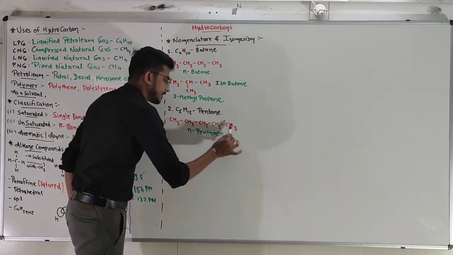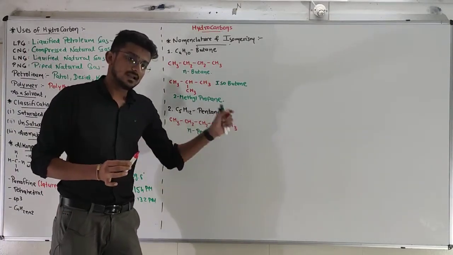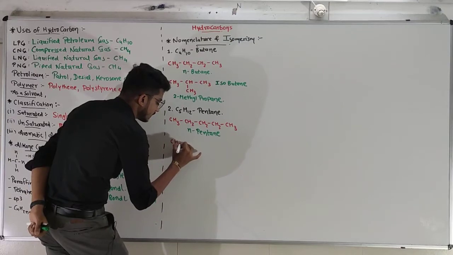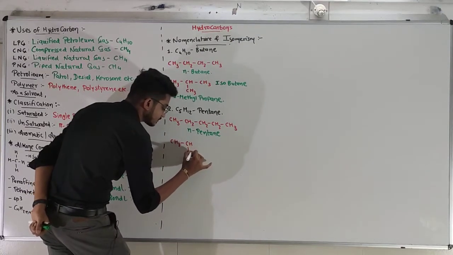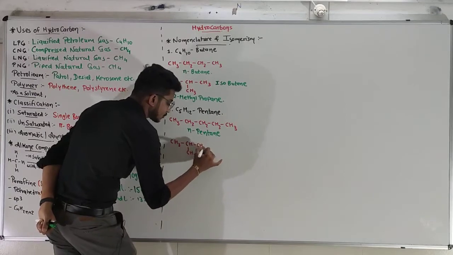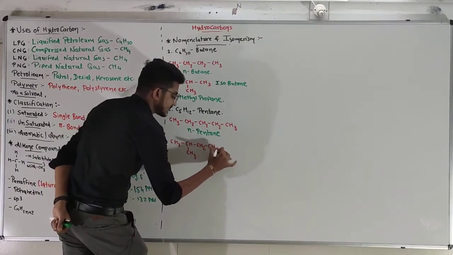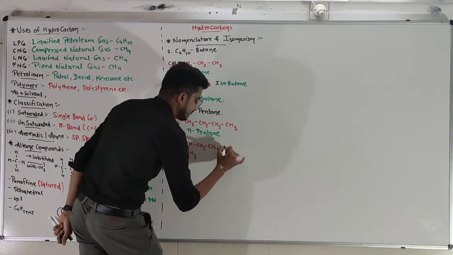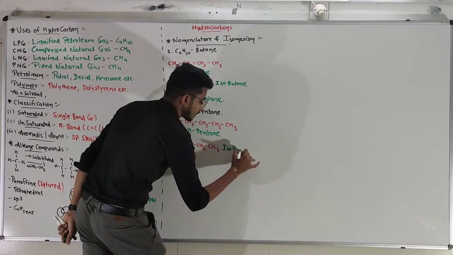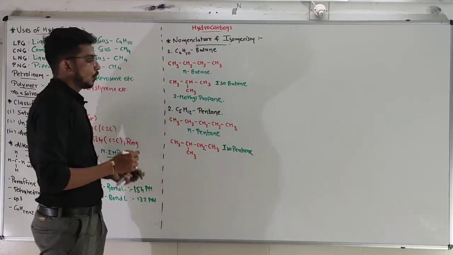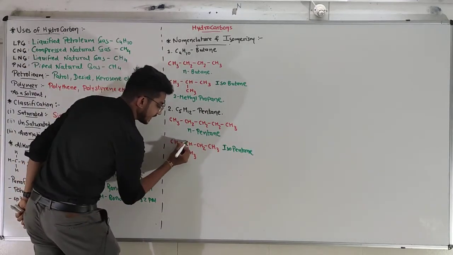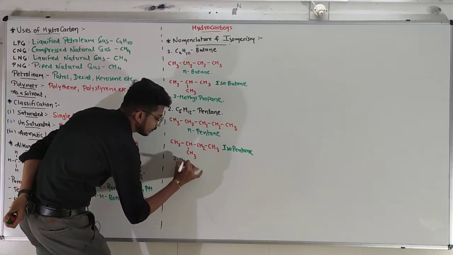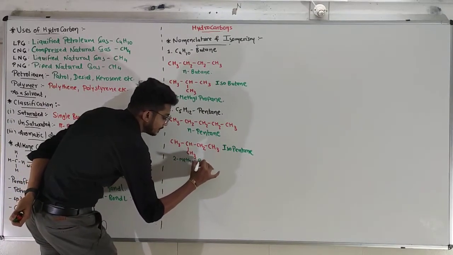Now, all the 5 carbons are straight. Let's do some branching. One branch will be there. So, CH3, CH, one branch, again CH2, 4 carbons have been there. And the last one, CH3. One branch, that's why isopentane will be the common name. IUPAC name: on the second carbon, 1, 2, 3 and 4, on the second carbon there is a methyl group. That's why the name will be 2-methyl butane.